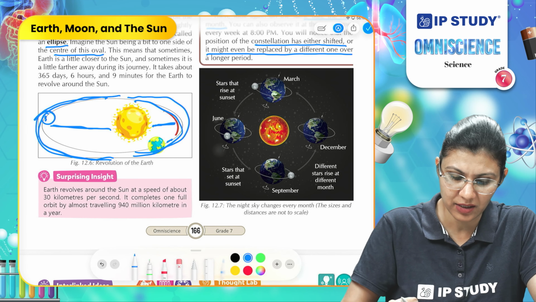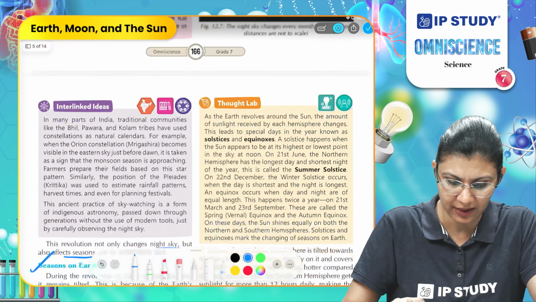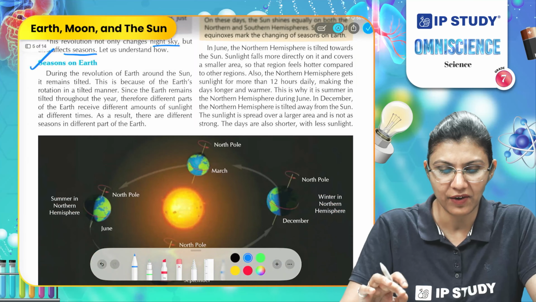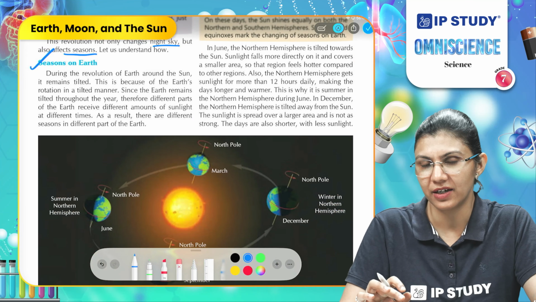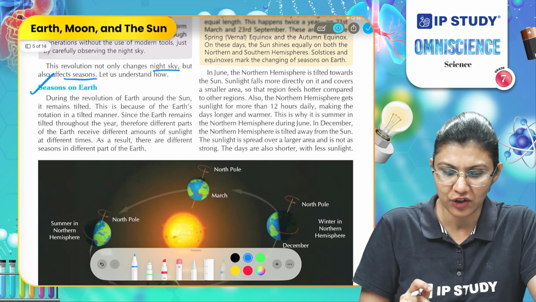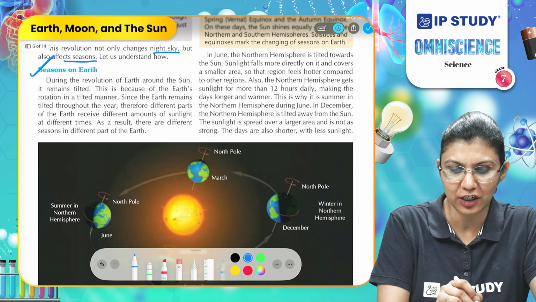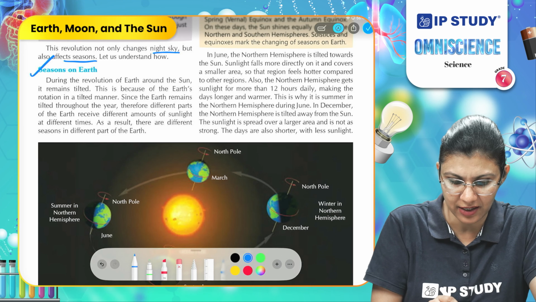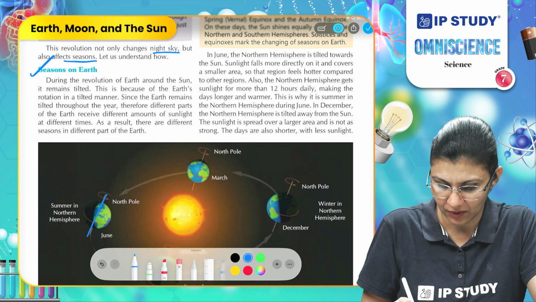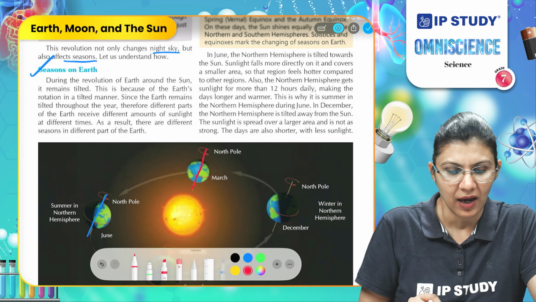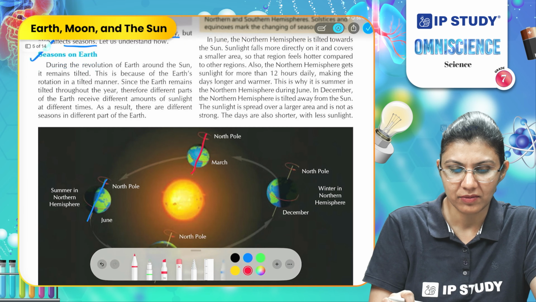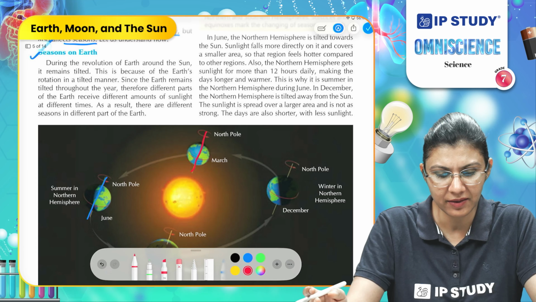Why? Because the sunlight that we are getting is affecting the weather conditions here. During the revolution of Earth around the sun, it remains tilted on its axis like this, and it is always tilted on the axis.